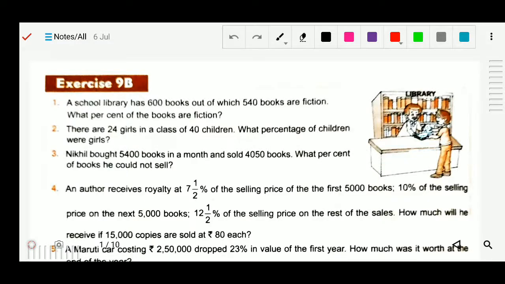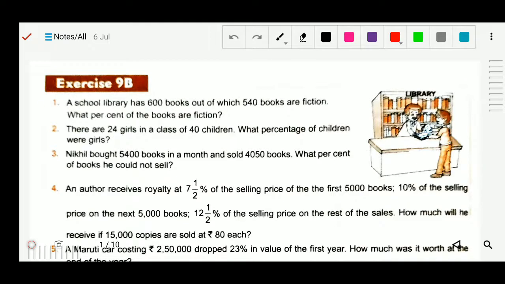Good morning, students. Today we will solve exercise 9b. So, in this chapter, we will solve word problems on percentage. So, here is the first question. A school library has 600 books, out of which 540 are fictions. What percent of books are fiction?